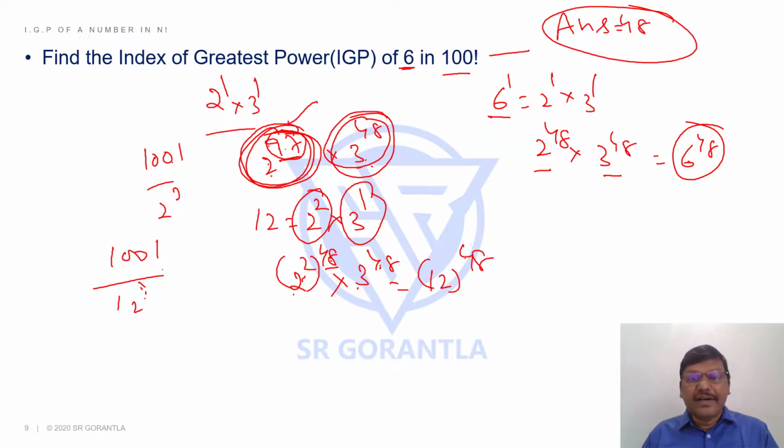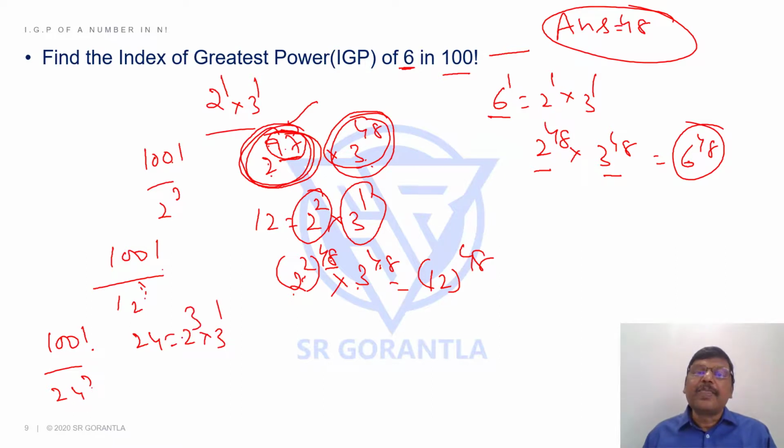Done. Suppose, let me extend to one more. Suppose I ask you, in 100 factorial, what is the highest power of 24? What is 24, students? 24 is 2 cube into 3 power 1. So 3 I get 48 times.